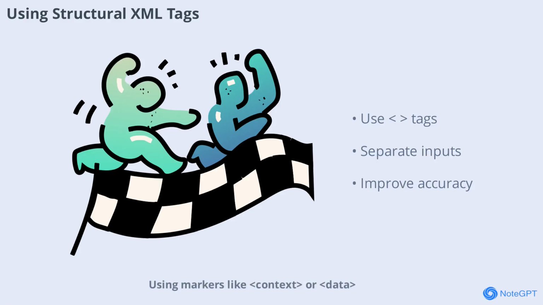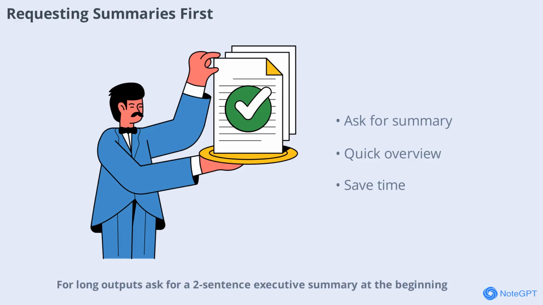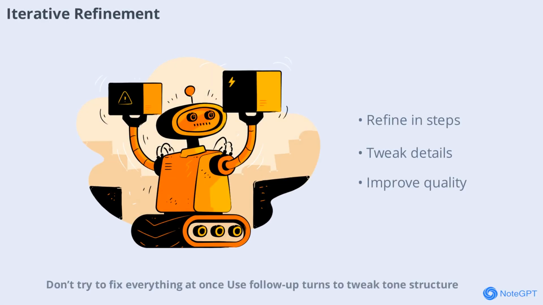Using markers like context or data cleanly separates your inputs from instructions. This makes it easier for the AI to understand what to process and what to ignore, leading to more accurate results. For long outputs, ask for a 2-sentence executive summary at the beginning. This gives you a quick overview before diving into the details, saving time and helping you decide if you want to read further.